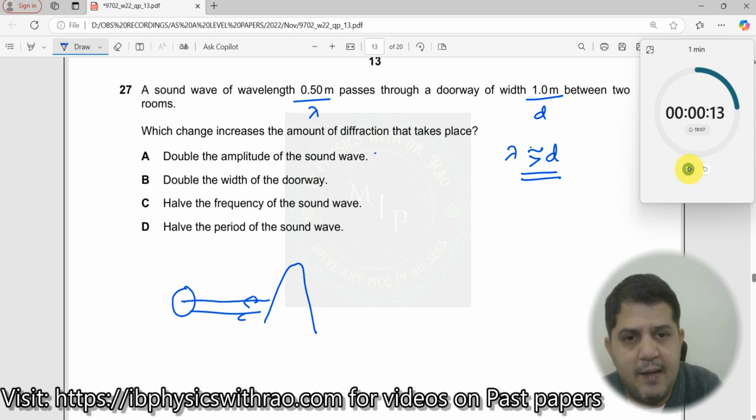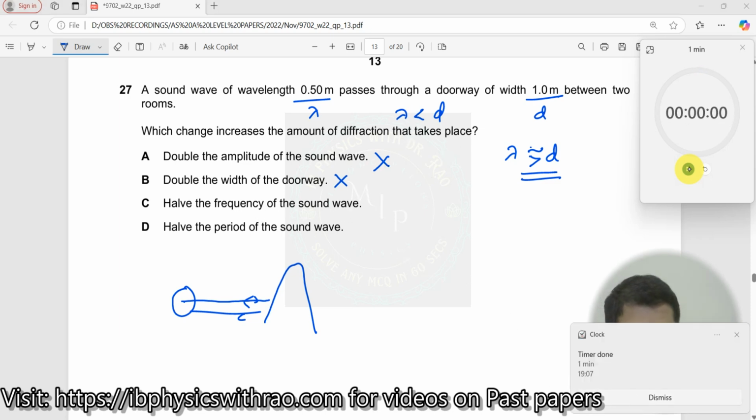Double the amplitude. Amplitude does not matter. Double the width of the doorway. No, d should not be increased. Here lambda is less than d, so I should increase the value of lambda. That is not right. Either you increase the value of lambda or decrease the value of frequency. Either of them is correct.